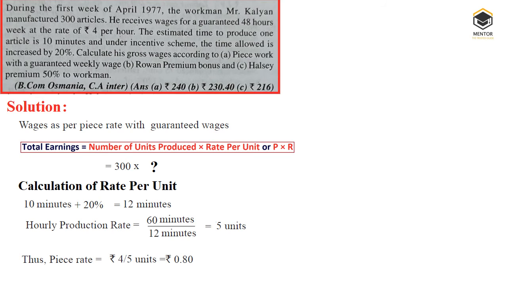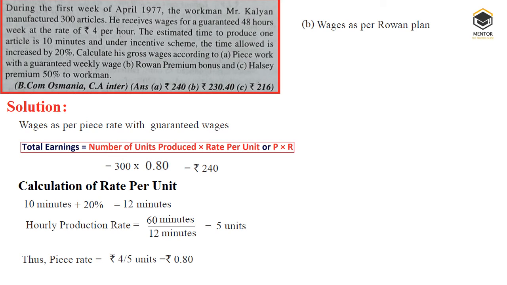So the same value we will take at the question mark, 0.80. Then we will get 240 rupees as the answer. So this is the answer for the guaranteed piece rate system: 240 rupees is the wage that will be given to the worker. The most significant thing is conversion of data. Data should be converted as per our required manner in order to simplify our calculation, right?